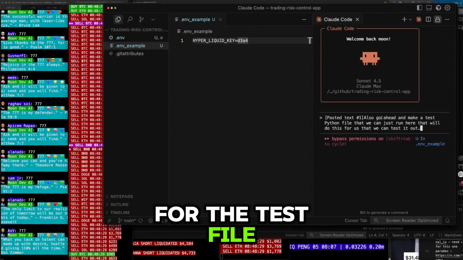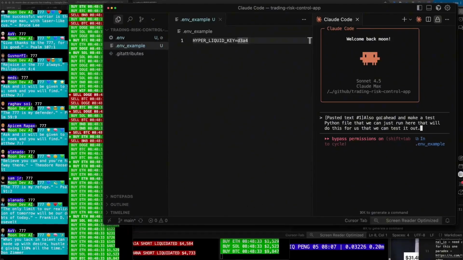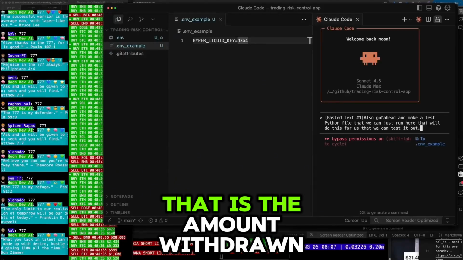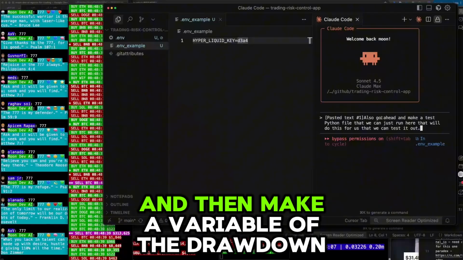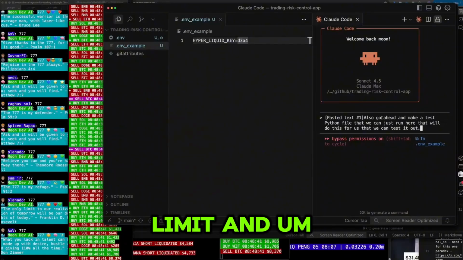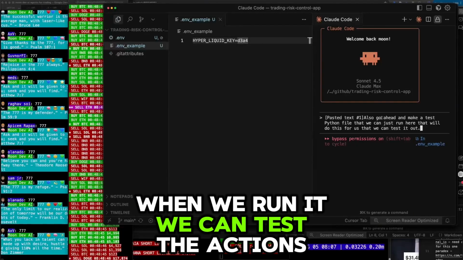For the test file, let's make it a small amount, or like a variable, say like $10. That is the amount withdrawn when they hit their drawdown limit, and then make a variable of the drawdown limit. And when we run it, we can test the actions.